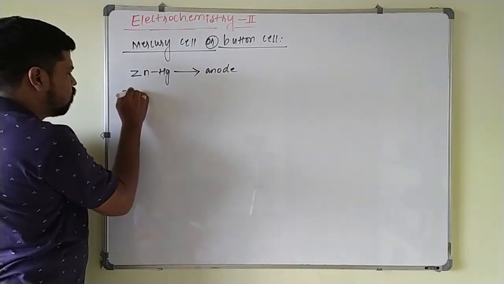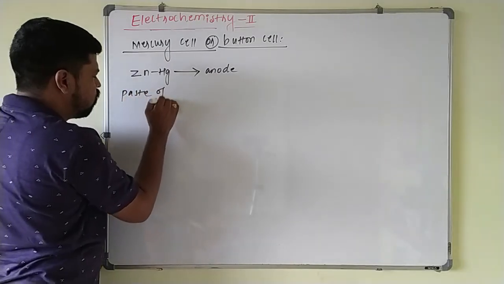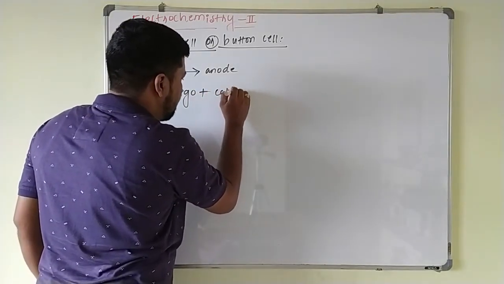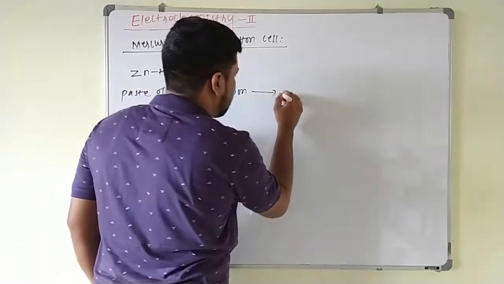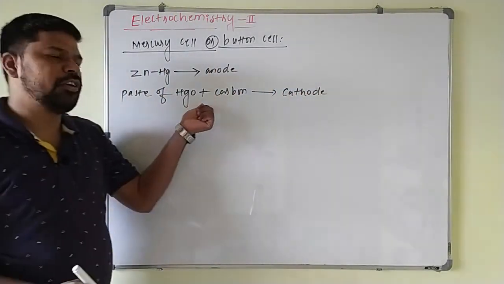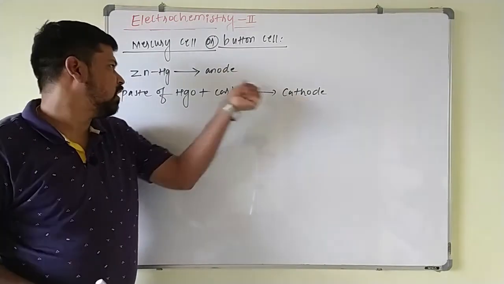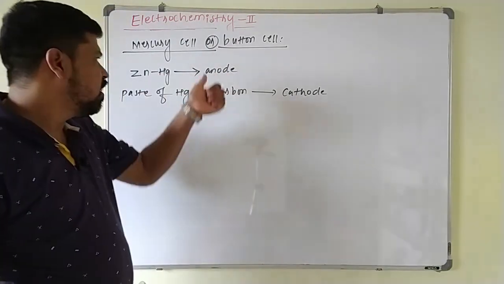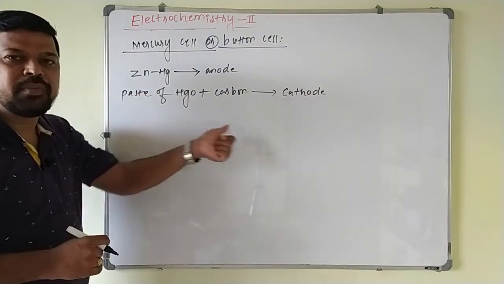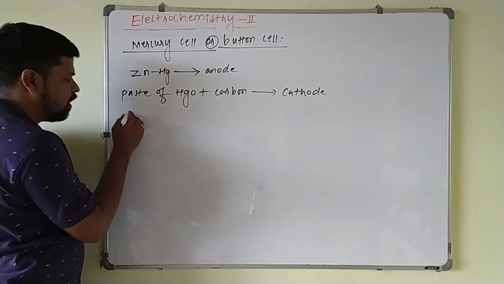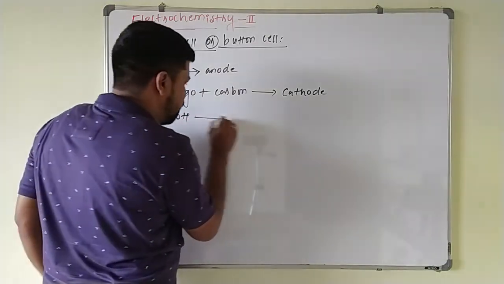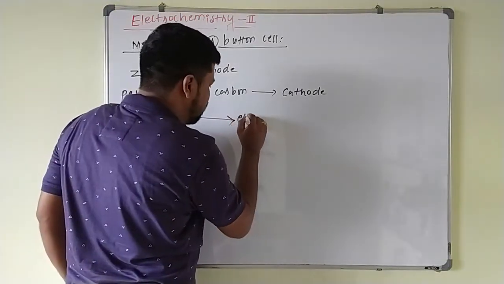and a paste of mercuric oxide and carbon, these two are acting as the cathode here. The cathode is a paste of mercuric oxide and carbon, and zinc amalgam is acting as the anode. Now these two electrodes are kept in an electrolytic solution containing zinc oxide plus KOH. What is the electrolytic solution here? Zinc oxide plus KOH. The mixture of these two is acting as the electrolytic solution.